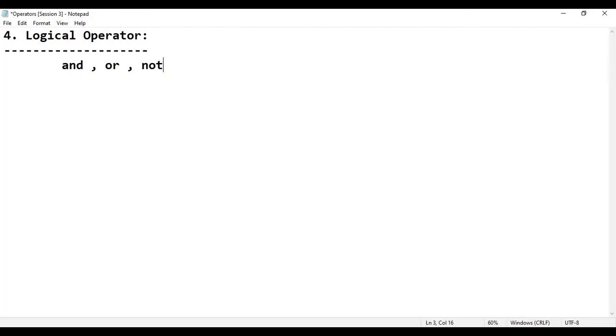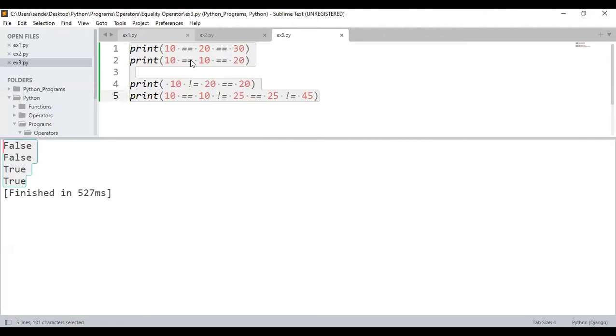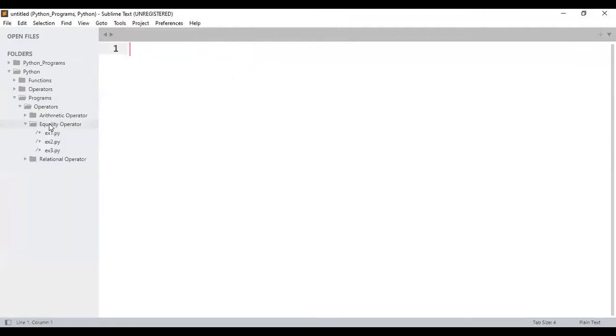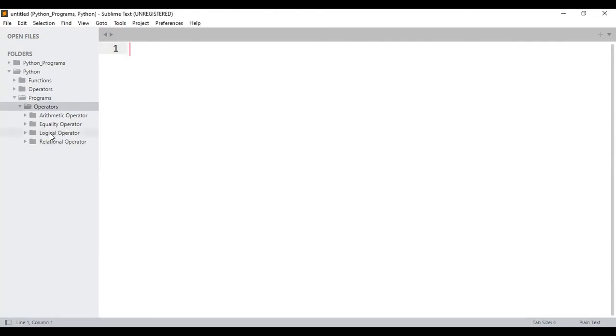I'll take an example. Let me consider example number 1.py. I would like to go back to Sublime Text. Within Sublime Text, let me close all the tabs and create a new folder within operators. The folder name happens to be logical operator. Let me paste it. Next, within this logical operator folder, I'm going to create a new file. The file name happens to be example number 1.py.